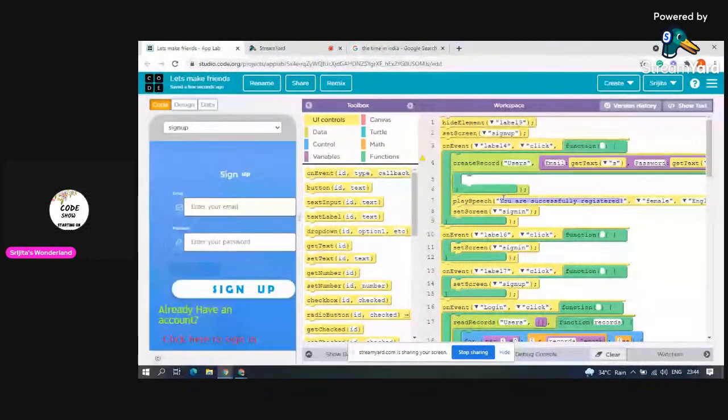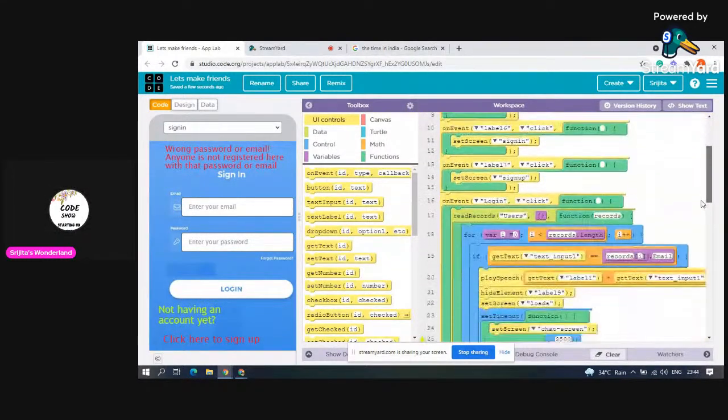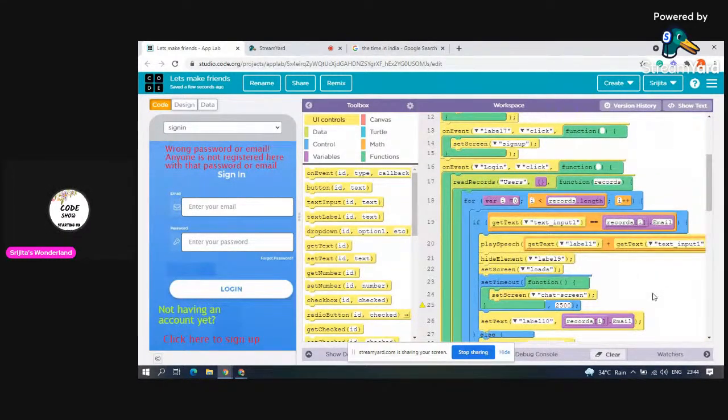Now it will play a speech: you successfully registered. Set screen to sign in. Now in label 6 you will see set screen to sign in means if we click again, like the sign in screen, where is the sign in screen? If we click again on login, it will set screen to sign in. Now if we click this login button, then it will read records whether the user is registered or not. It will check by read records users, because users is the only record we need to read. And then if get text is equal to.